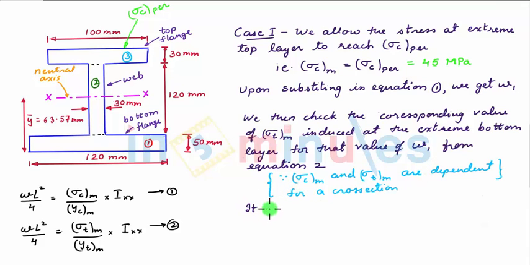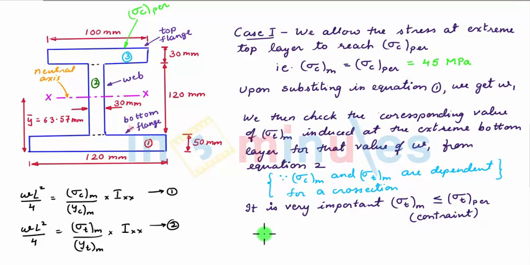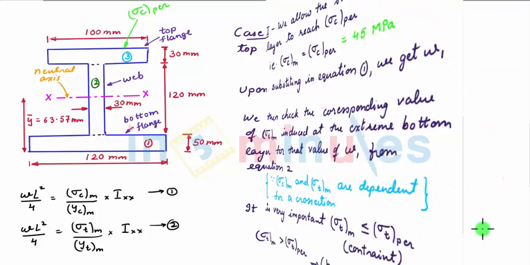Now it is very important that the sigma T induced obtained from equation 2 should be less than or equal to sigma T permissible, and this is a constraint. If the constraint is not satisfied, that is, if sigma T maximum is greater than sigma T permissible, we say that the beam fails in tension. So from our case 1, we get one value of W1, and if the constraint is satisfied, we can consider this value of W1 as the maximum UDL intensity.